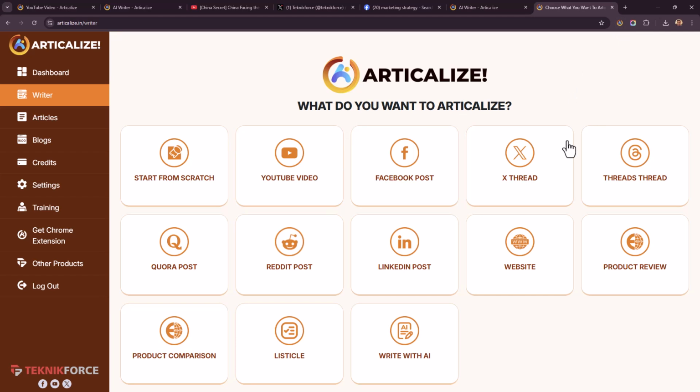And Articalize writes articles that are humanized, that are 100% not going to be detected by AI detectors as AI content. Also, they pass Copyscape. You can use these articles without any risk. The images are also copyright free. Either they are generated by AI itself according to your article, or you can find free images from Unsplash and Pexels, or you can put in your own images.